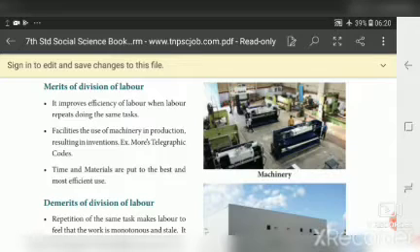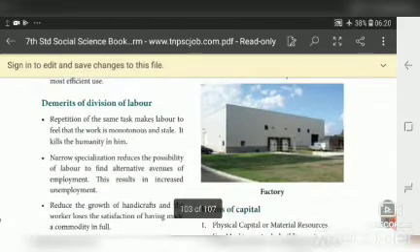First, it will increase the skill and efficiency of the labor. Second, we can use machinery in the production, and automatically that leads to invention. Third, we can use time and material in a proper way. Now we will see the demerits of division of labor.